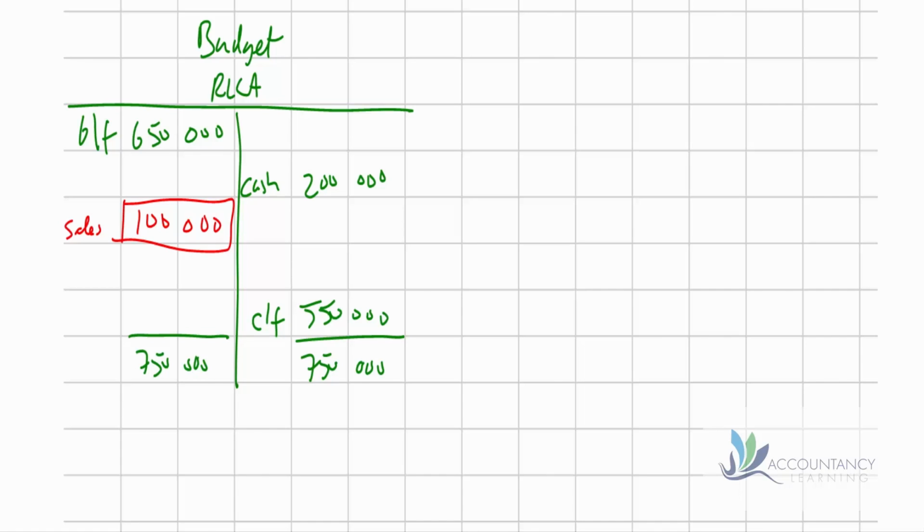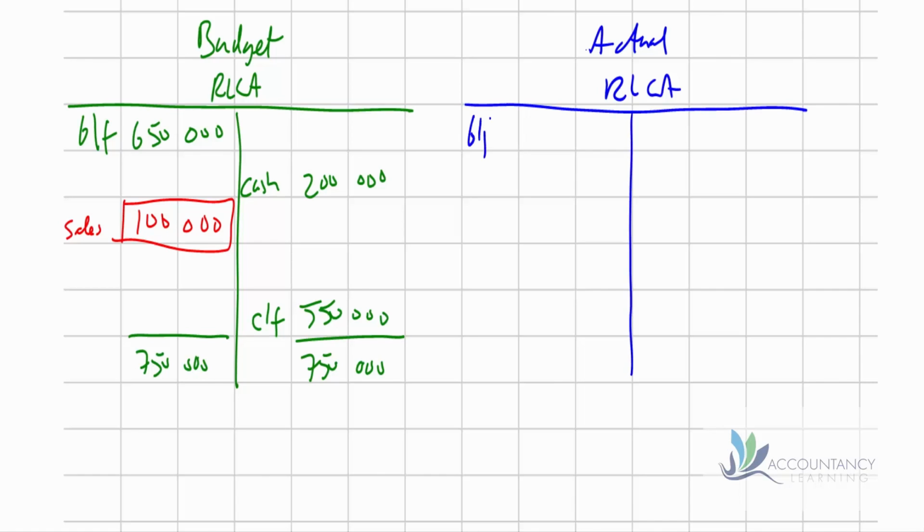Now let's compare that with actual. How did we actually get on? Again, we're still looking at our receivables ledger control account. Our brought forward balance is the 650,000, but we actually had a carried forward balance of 660,000. And part of the reason for that is that we received less cash from our customers, only 105,000.